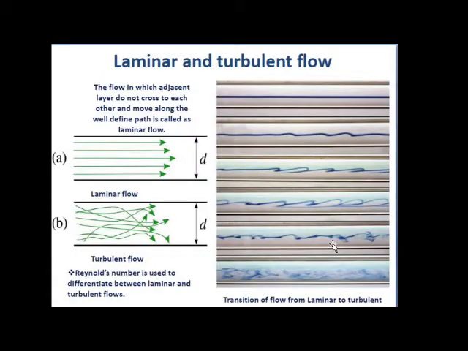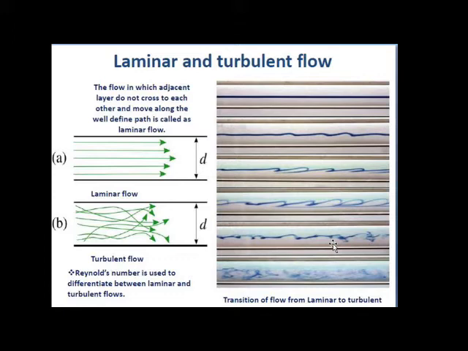The third type of flow is laminar and turbulent flow. Laminar flow is the type of flow in which fluid particles move along a well-defined path, which is also called a streamline. The fluid particles are moving in a well-defined path or a streamline, and all the streamlines are straight and parallel.